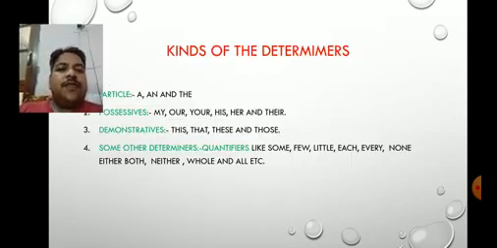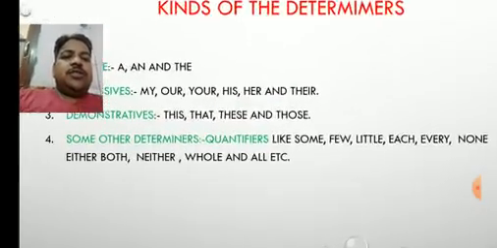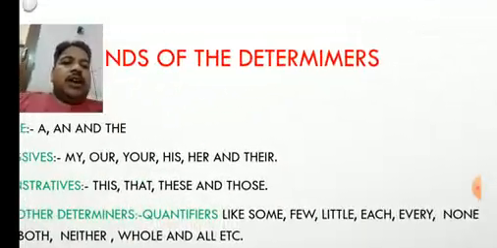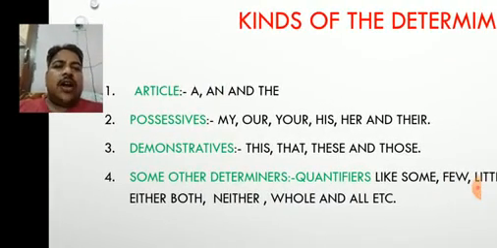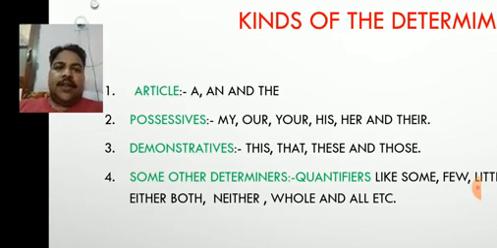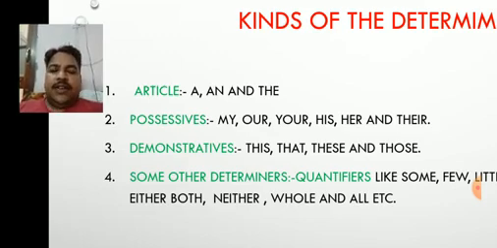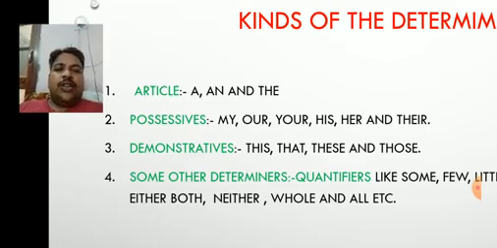Yes, kinds of determiners. Very good, students. First, we know about the particularizing type of determiners, and the first of them are called articles. What are the articles? You know very well: a, an, and the. A and an are indefinite articles, and the is the definite article. It means a and an are used before those nouns which are being introduced, and the is used before those nouns which are familiar to you.